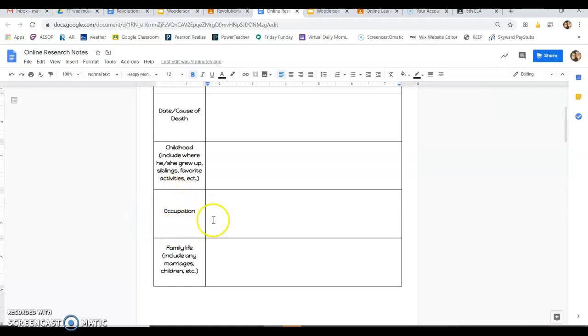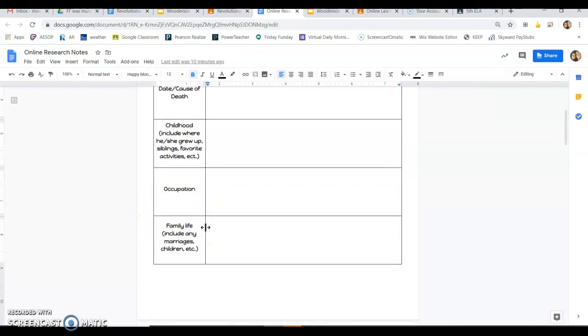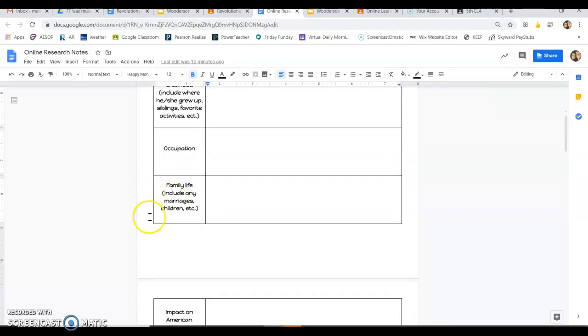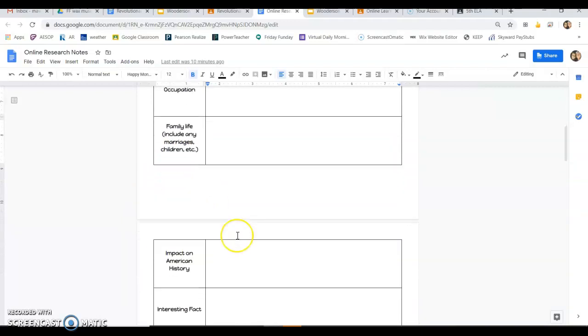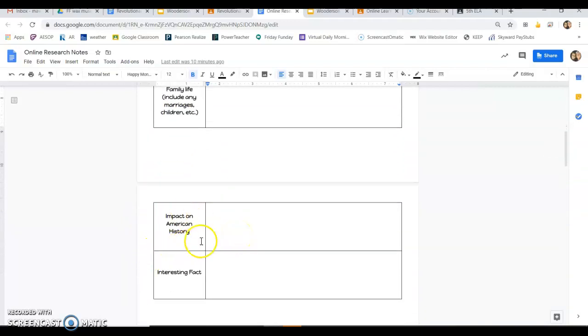Occupation, that means job. So what job did George Washington do? Family life: did he get married? Did he have any children? Impact on American history. This one's probably the most important. This is why we are actually studying this person. Why is George Washington important? This is probably the section you're going to have the most information on. Tell me about why he was important to our history as a country.